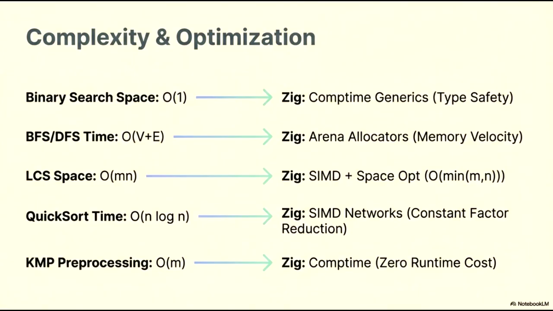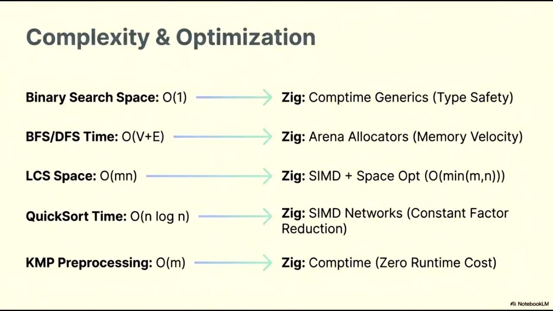In graph traversals like BFS and DFS, where time complexity is O(V+E), Zig's arena allocators drastically improve memory velocity by handling batches of allocations efficiently, thereby reducing the overhead associated with standard memory management. For the longest common subsequence problem, which traditionally requires O(mn) space, we can leverage SIMD and space optimization techniques in Zig to reduce that footprint to O(min(m,n)), significantly improving cache performance.